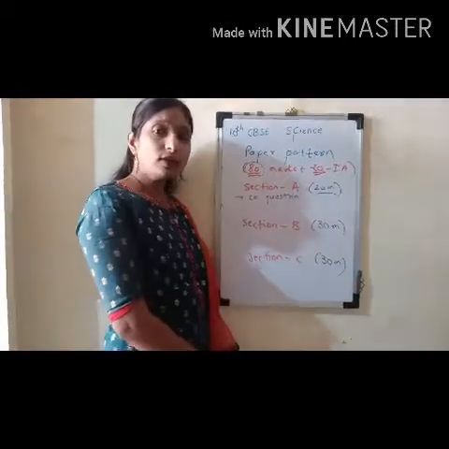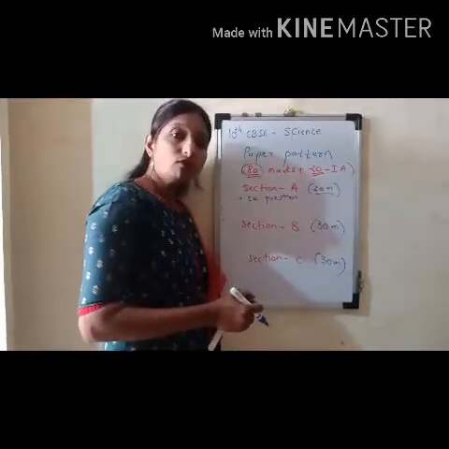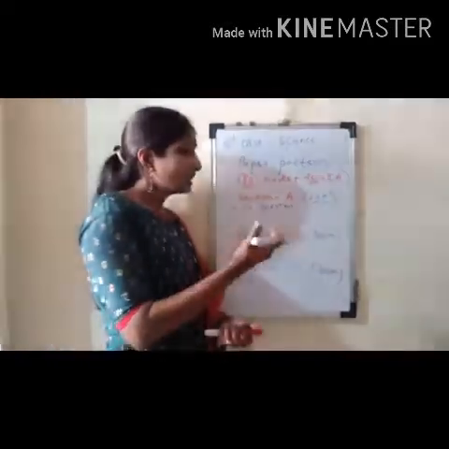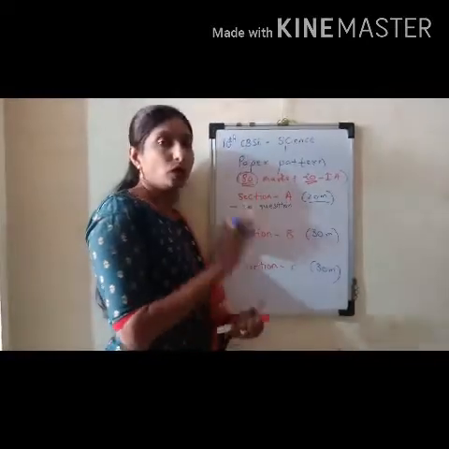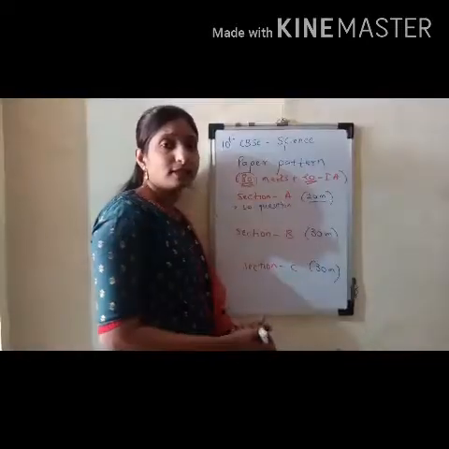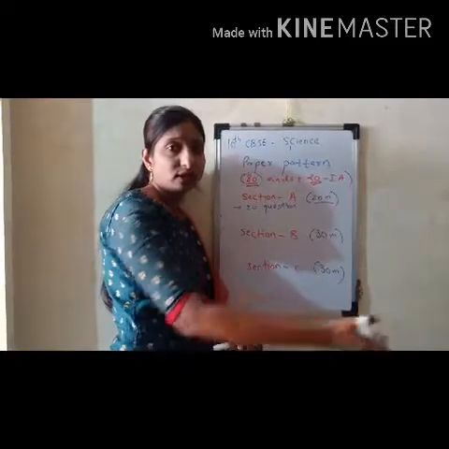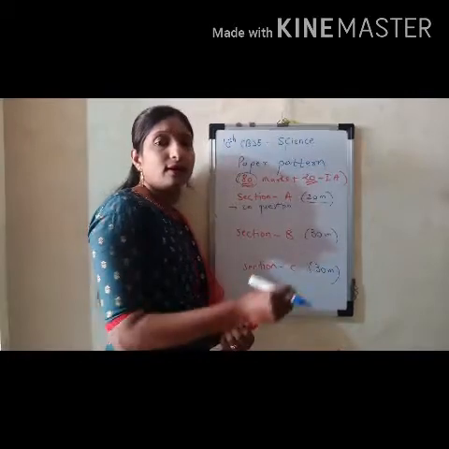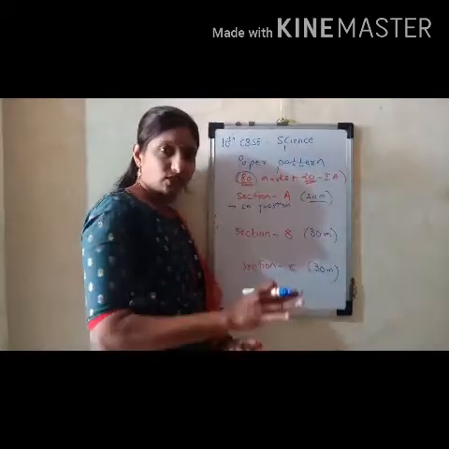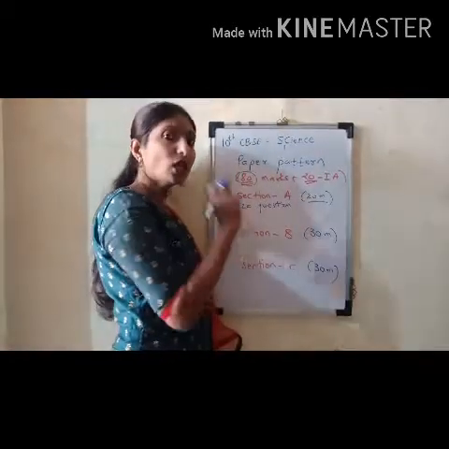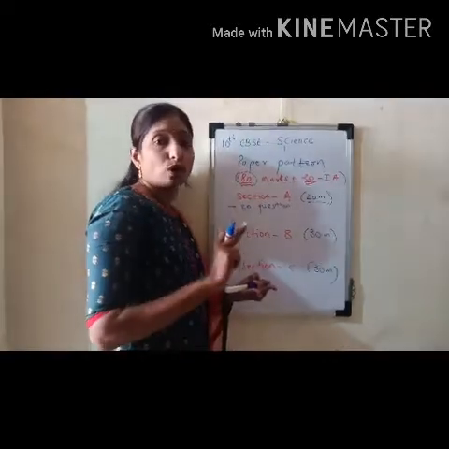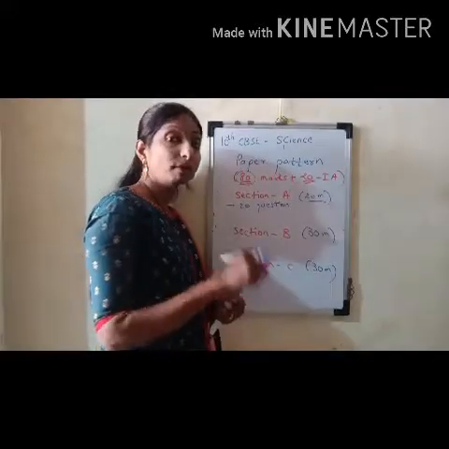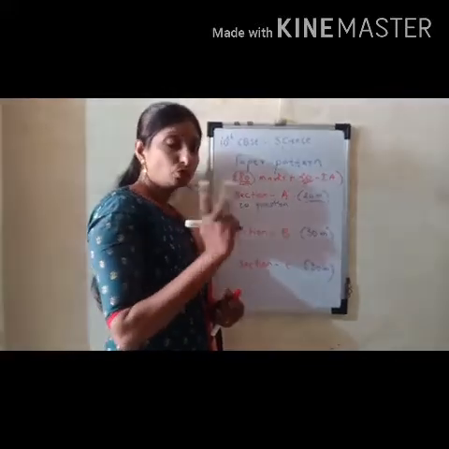Here it will include multiple choice questions, in which you have to attempt only the correct option along with the word of the answer. It will not have only MCQs. Along with MCQs, it might have, for example, state the SI unit of any physics term. Secondly, it will have define the following, name the following, write the chemical formula, etc. Apart from that, 2 compulsory questions will be there.